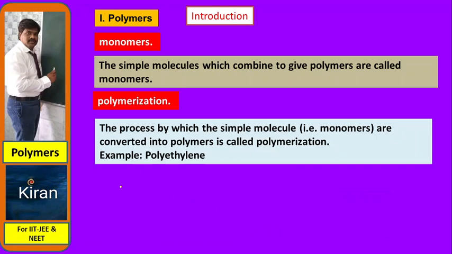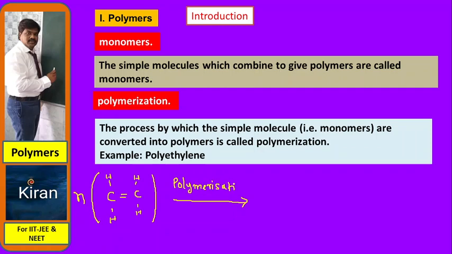Let us see, my dear students, the same way. This is ethylene, CH2 double bond CH2. I want to make polyethylene. I am taking n number of molecules, for example 1000 or 200, whatever. All the molecules combine together, and that combination process is known as polymerization.